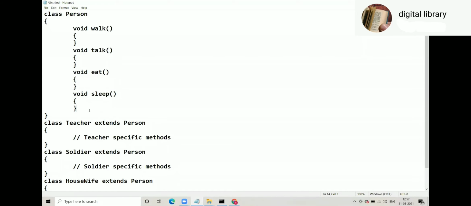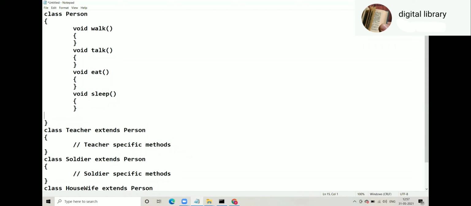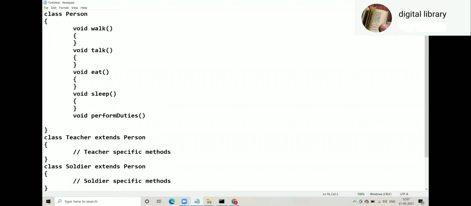Now, while defining person, you realize one more method should be there: void perform duties.